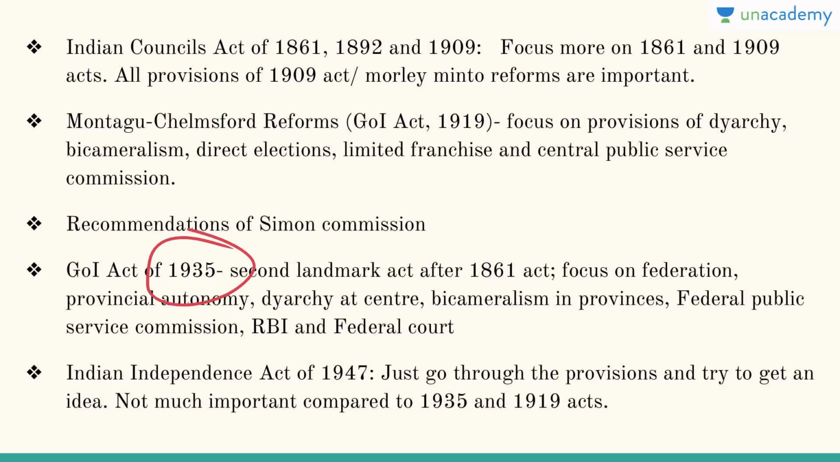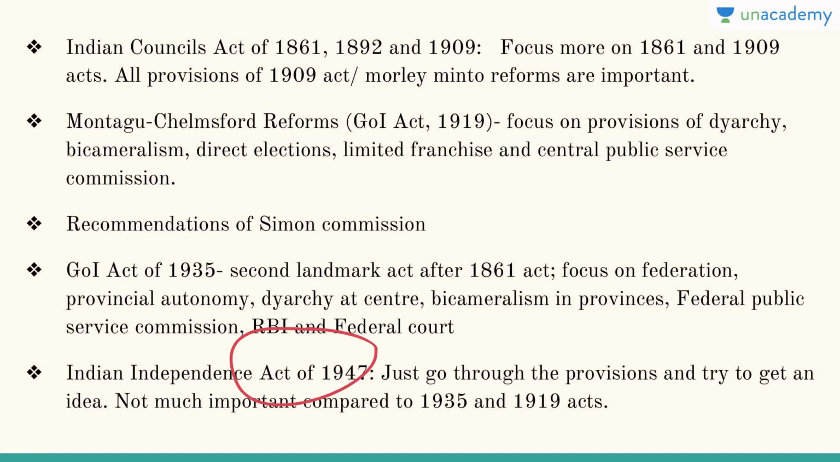Then Government of India Act of 1935. So it is the second landmark act after the 1861 Act. It focuses on federation, provincial autonomy, diarchy at the center, bicameralism in provinces, Federal Public Service Commission, which later on became UPSC, RBI, Federal Court, etc. So all these are the important points in this.